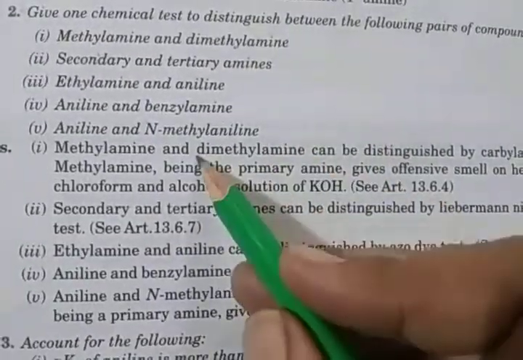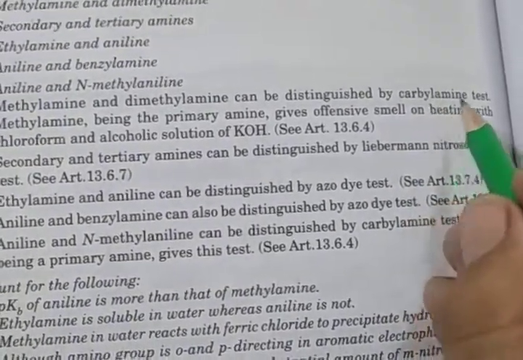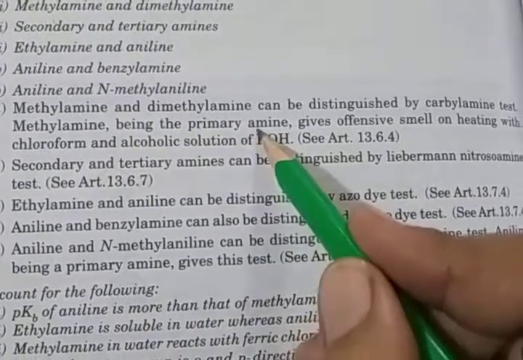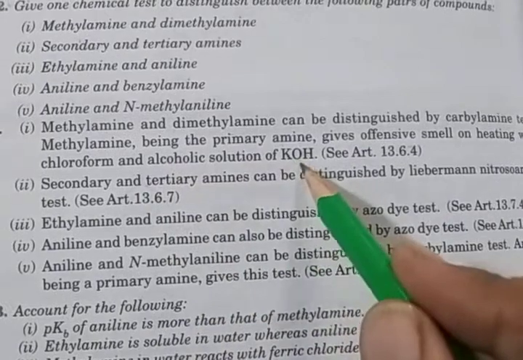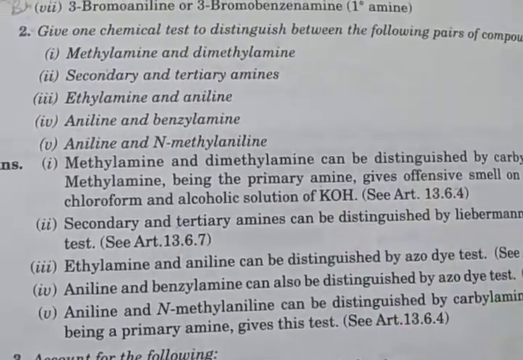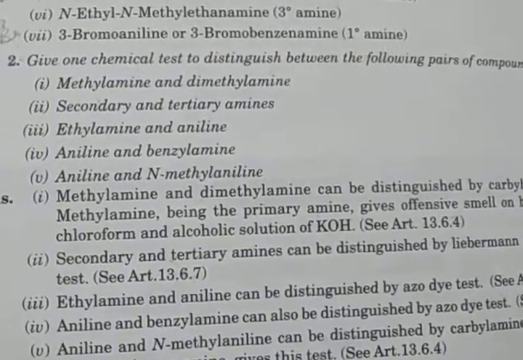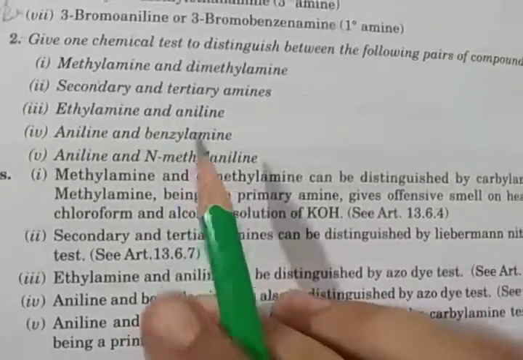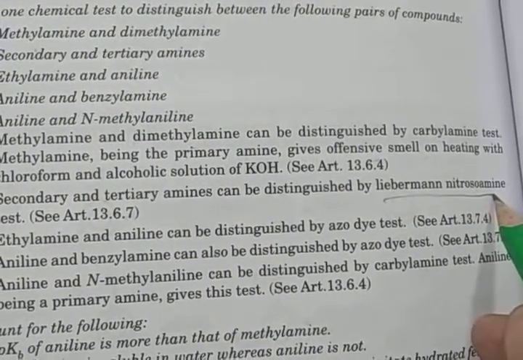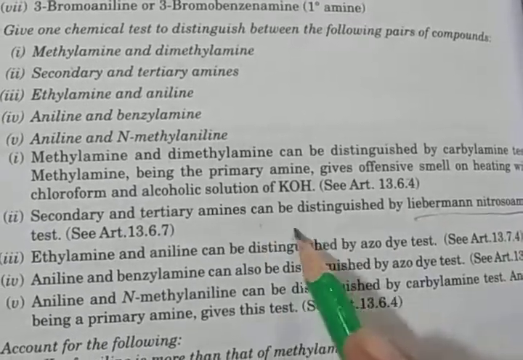Methylamine and dimethylamine can be easily distinguished by the carbylamine test. Reason: methylamine, being a primary amine, gives an offensive smell on heating with chloroform and alcoholic solution of KOH. This carbylamine test is given only by 1 degree amines. Second, secondary amine and tertiary amine can be easily distinguished by the Liebermann nitrosoamine test.